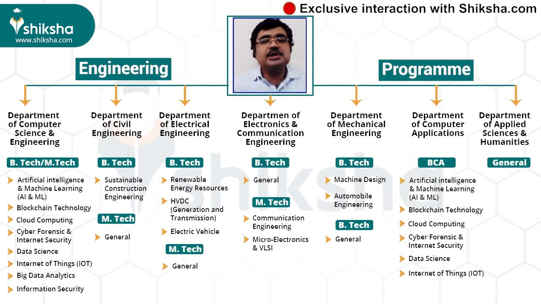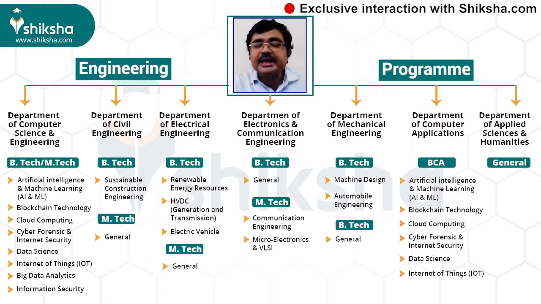In electrical engineering, a student can always opt for BTech in electrical engineering, but he can also take it with specialization in renewable energy resources. He may choose BTech mechanical engineering with specialization in machine design or in automobile engineering.